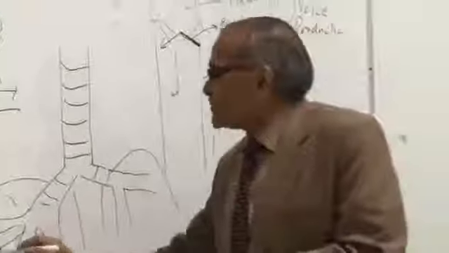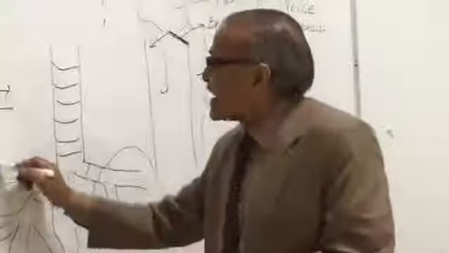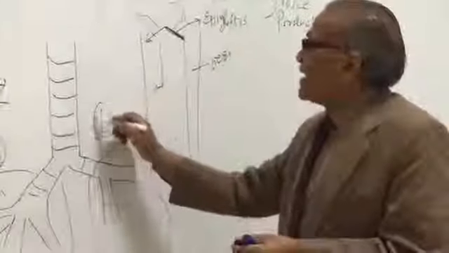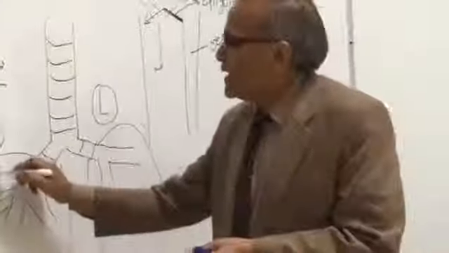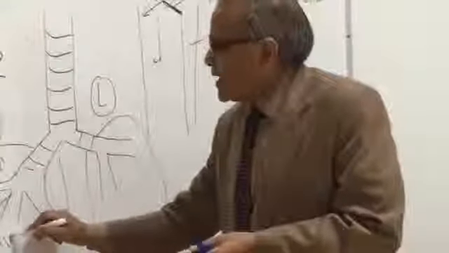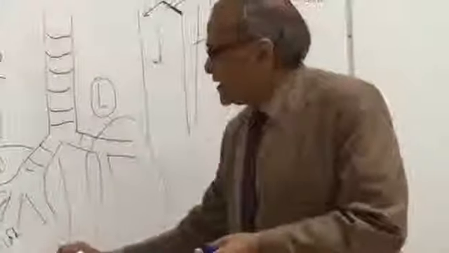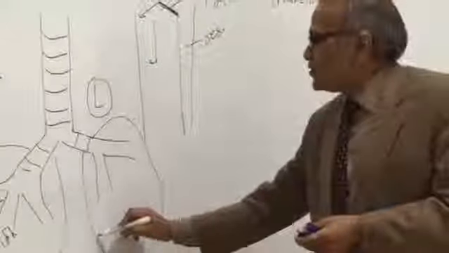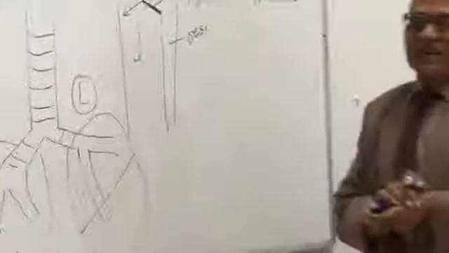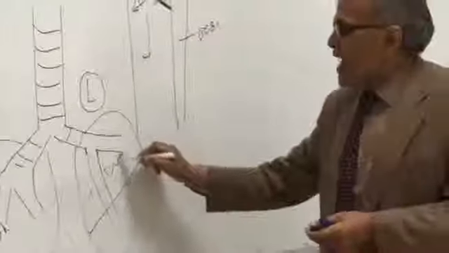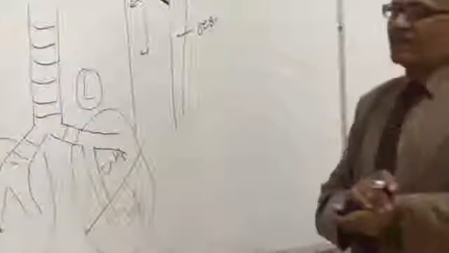So the three lobes of the lung on the right side, if we put R for right and L for left: the upper lobe, the middle lobe and inferior lobe, but two lobes on the left side, upper lobe and inferior lobe.